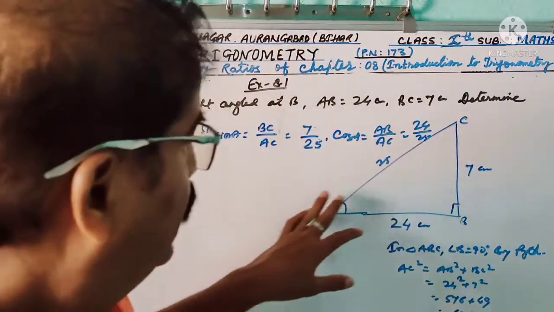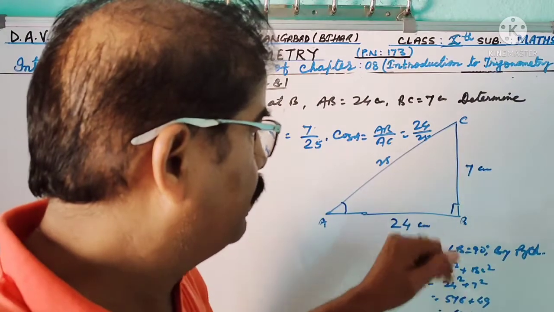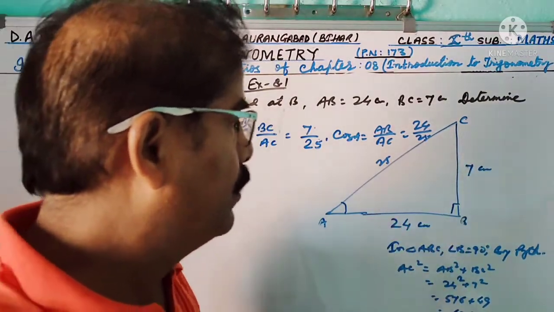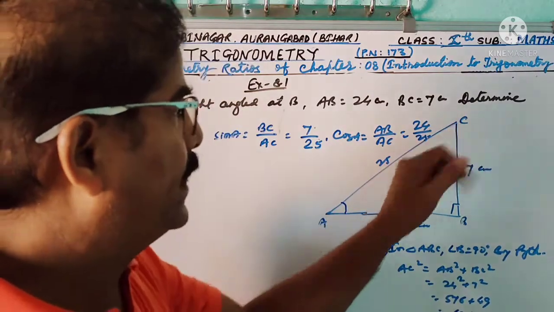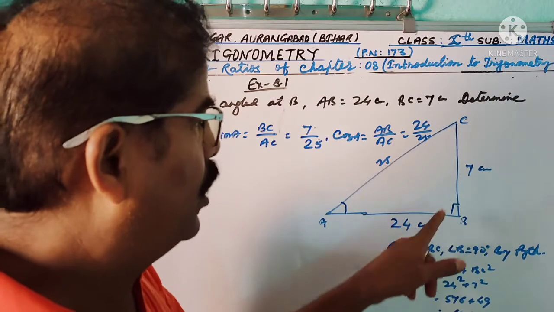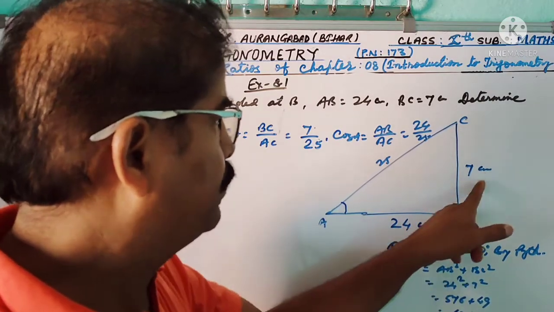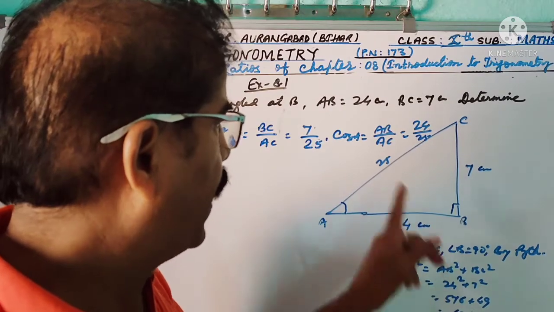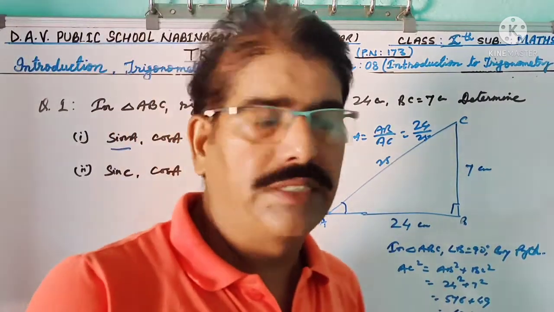Again, in triangle ABC, right angle at B, AB equal to 24 centimeter, BC equal to 7 centimeter. First you find AC. Using Pythagoras, AC square equal to AB square plus BC square. 24 square plus 7 square, that means 625, AC is 25 centimeter.